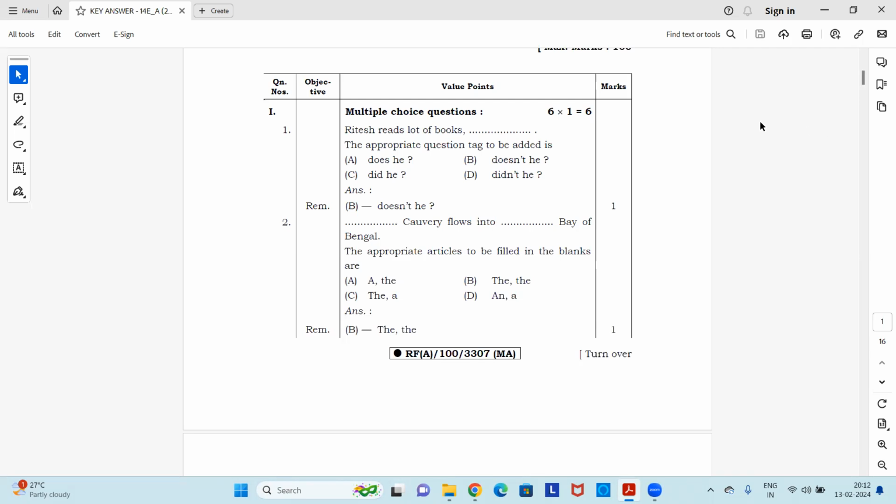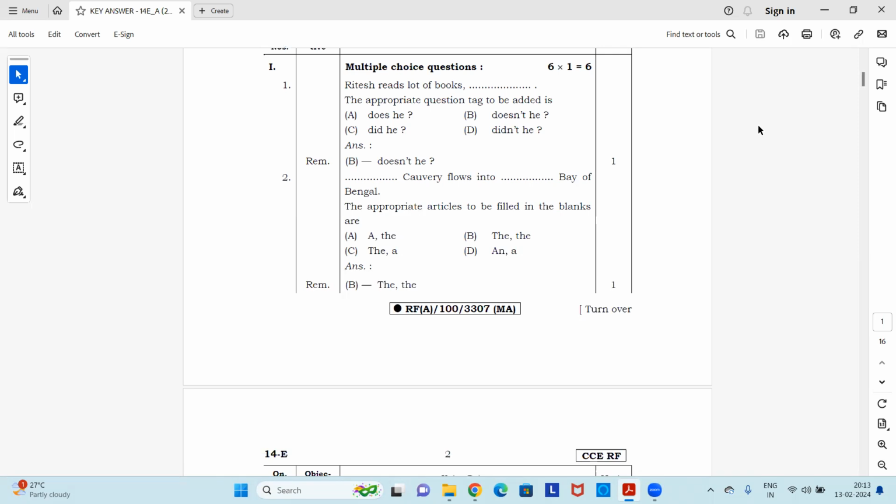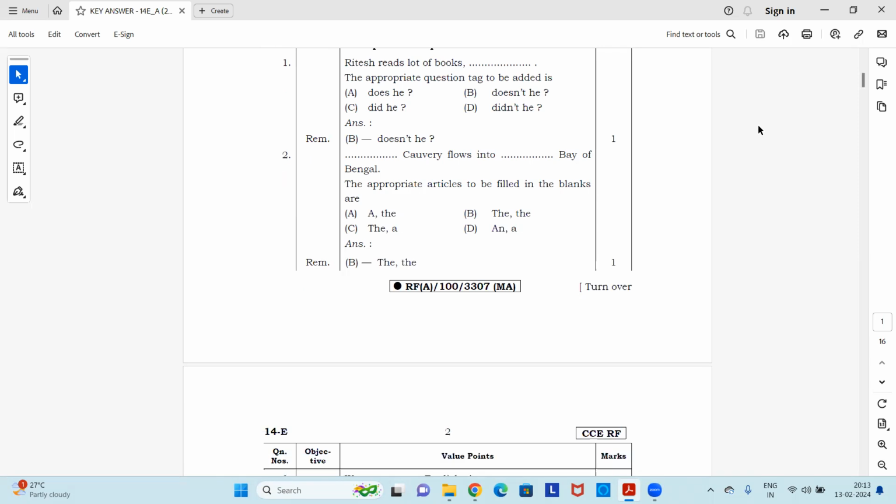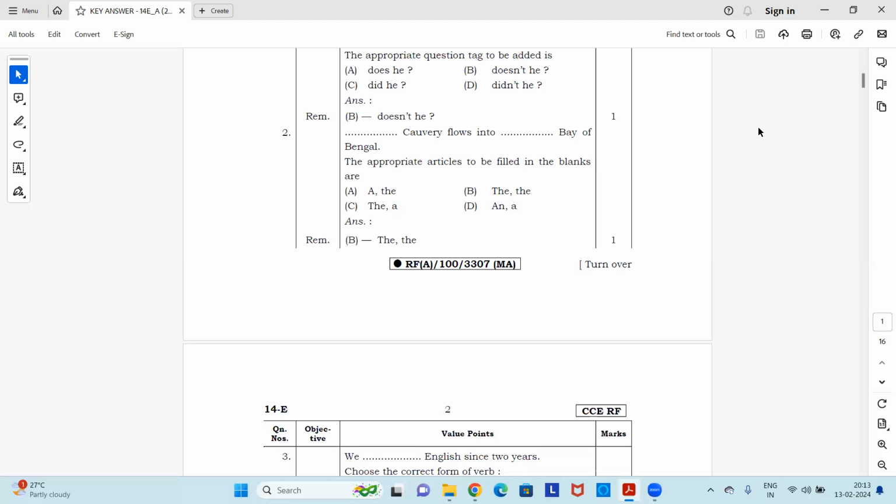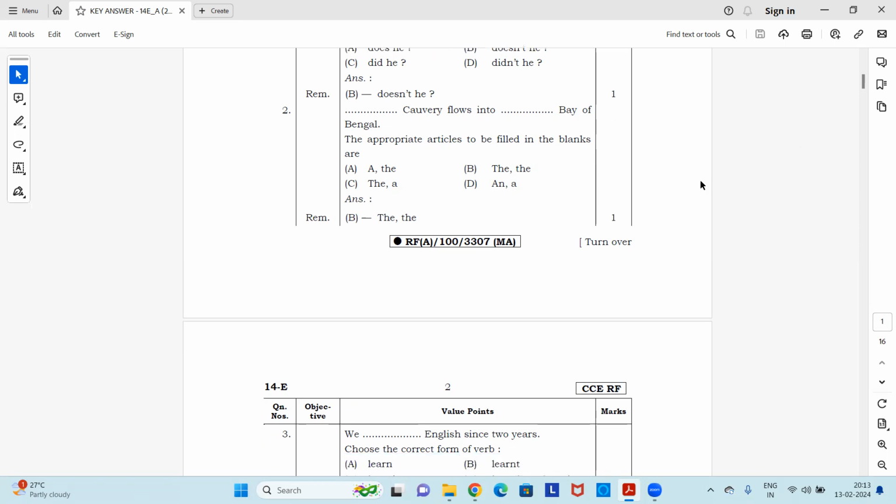First one: Ritesh reads a lot of books. The appropriate question tag to be added is option A, does he, doesn't he, did he, or didn't he? So the answer is option B, doesn't he. Now question 2: dash Kaveri flows into dash Bay of Bengal. The appropriate articles to be filled in the blanks are a, the, and a, or an and a. So the right option is option B, the and the. Both the articles will be the.